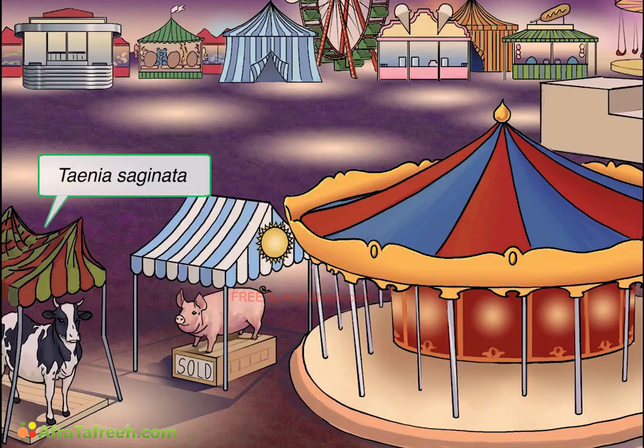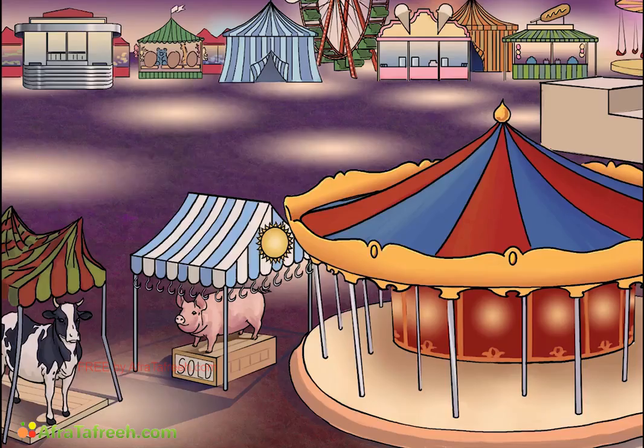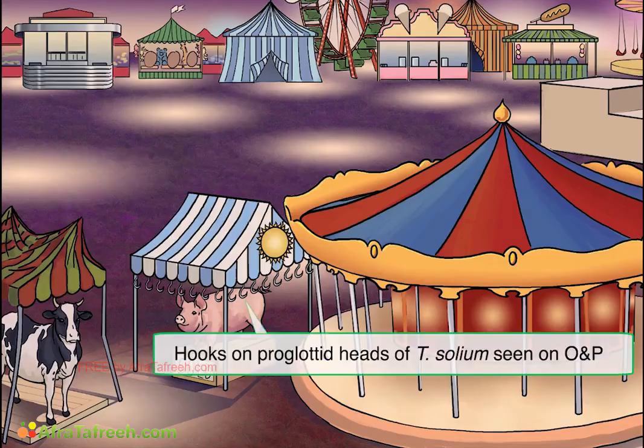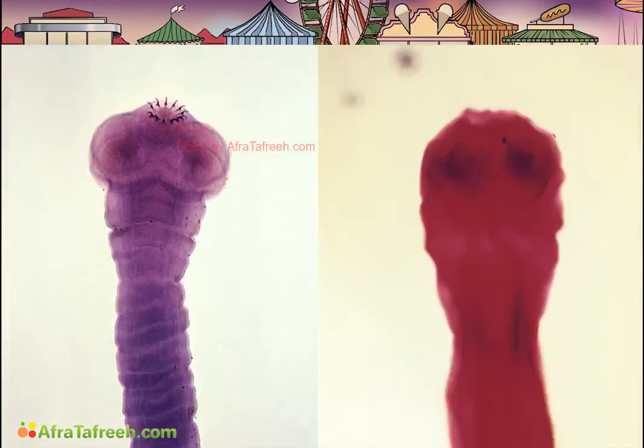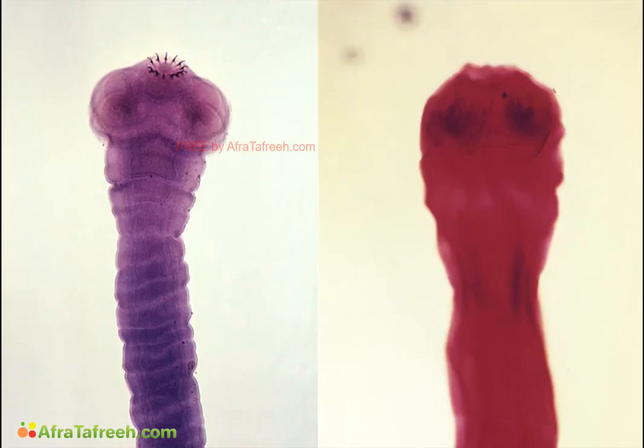There is another differentiation between these two species that we want you to recognize. We'll represent it by drawing some meat hooks surrounding the pig's tent. Notice there aren't any on the cow's tent? Well, these hooks are supposed to represent the hooks which are present on the proglottid heads of Taenia solium, and they show up on stool O and P. So here's a picture of solium on the left, and you can see these characteristic hooks compared to saginata on the right, which lacks hooks.